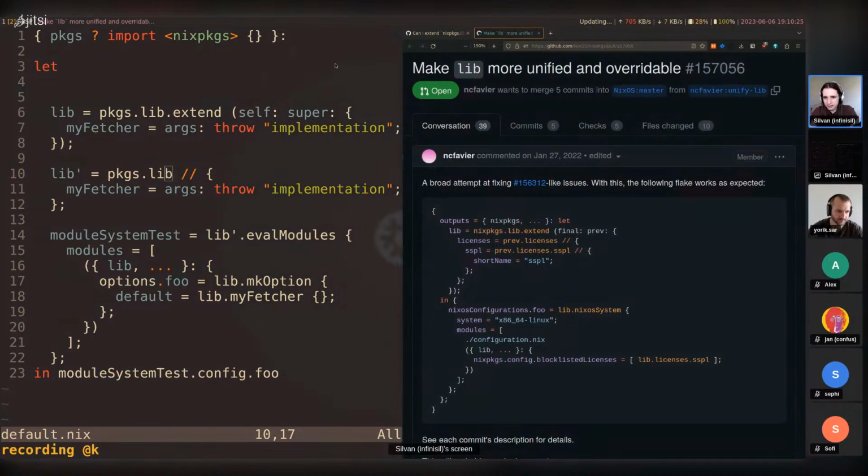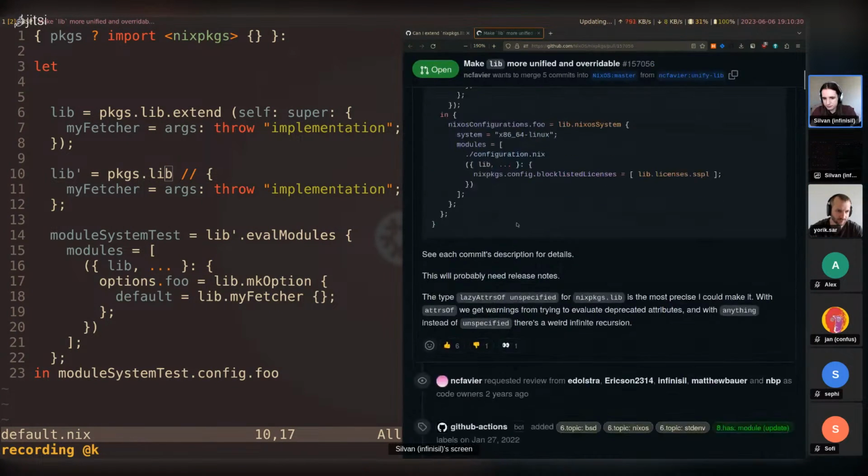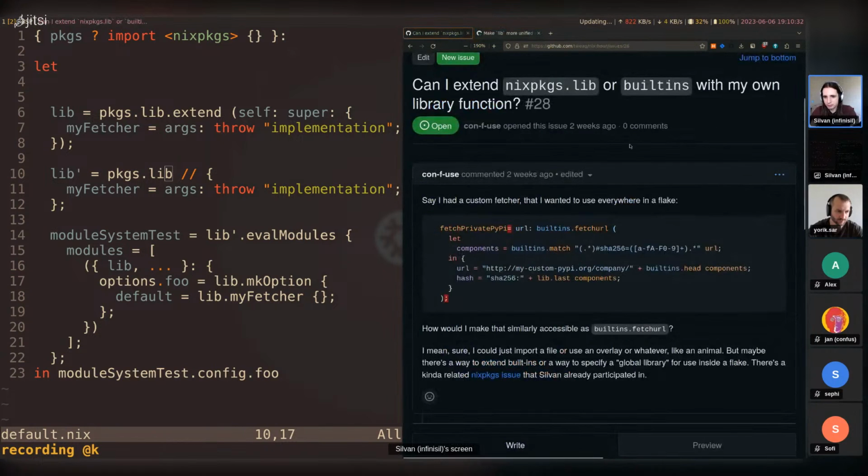All right, and then let's see, unified overridable. Oh, actually, no, this is the wrong one.